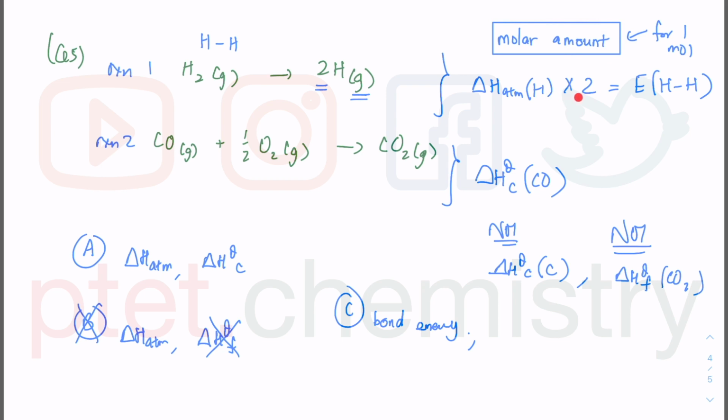This is for 2 mole. So I think that's why they cannot accept atomization. I think that's probably why they don't want atomization there, because C is perfectly fine as well. Bond energy for 1 mole.